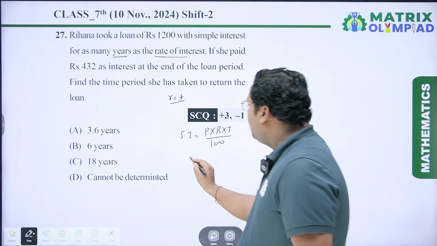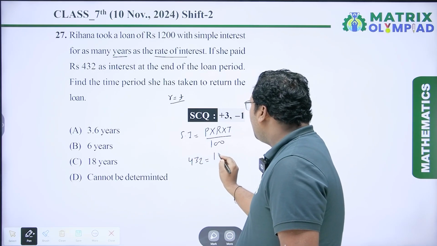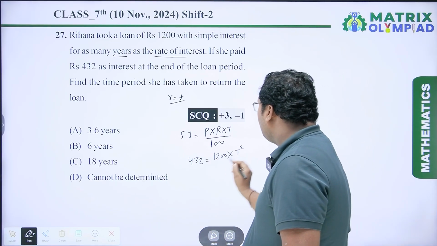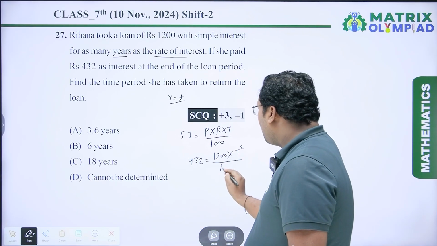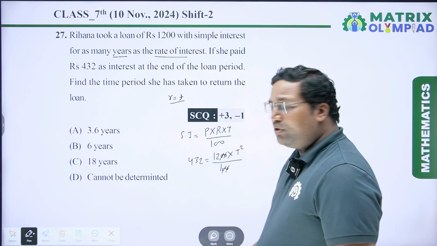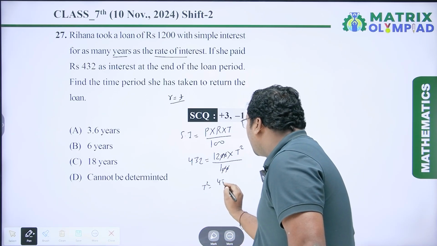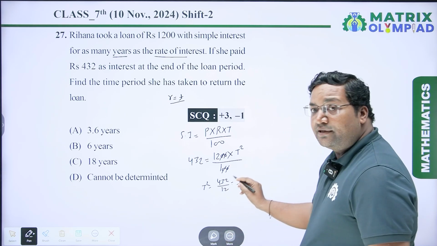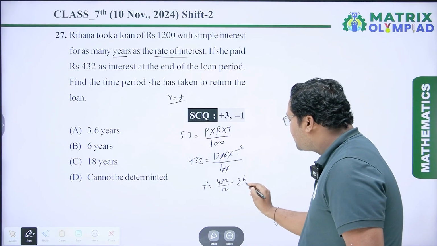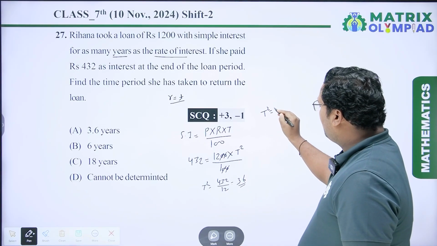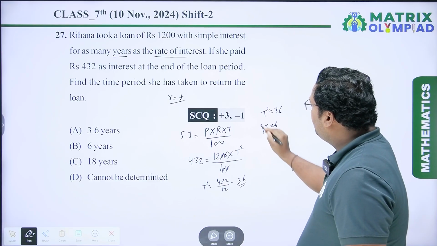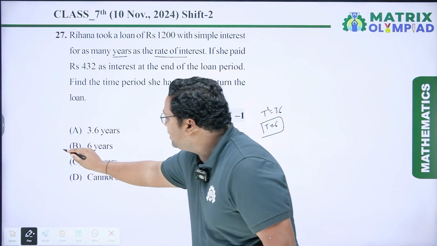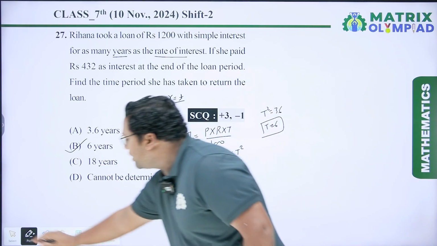Here simple interest is given rupees 432, principal amount is given 1200, and time and rate are equal, so I have to put here t into t which is equal to t square upon 100. So this 0 and this 0 cancel out, so t square equal to 432 upon 12, which is equal to 12 3s are 36, remainder is 72, so 12 6s are 72, so time period square equal to 36, so t equal to 6. So the time period she has taken to return the loan is 6 years, which is option B. So option B will be the right answer. Now coming to the next question.